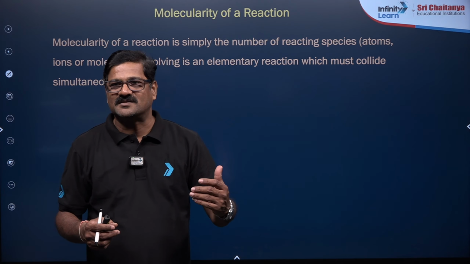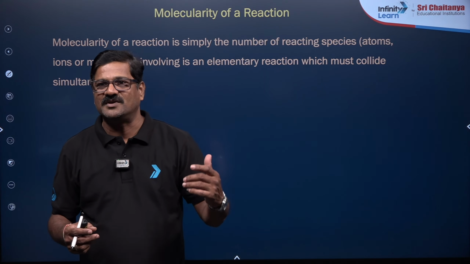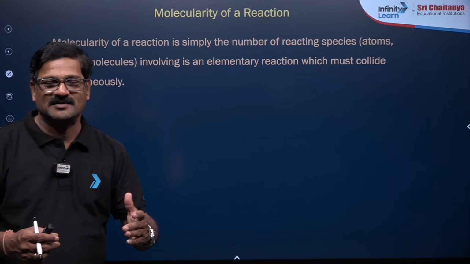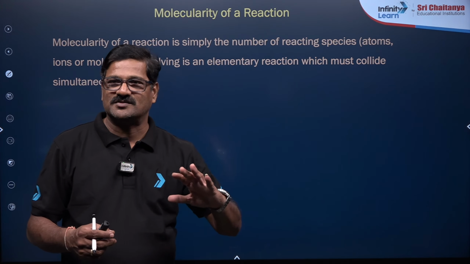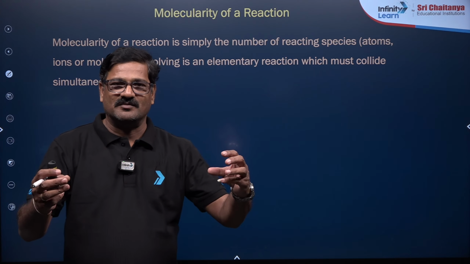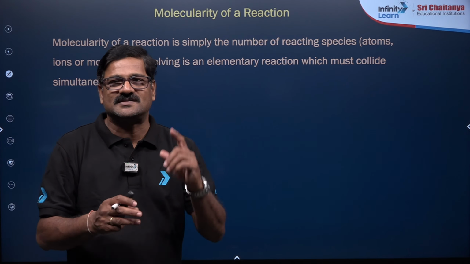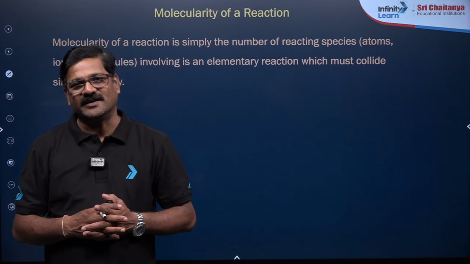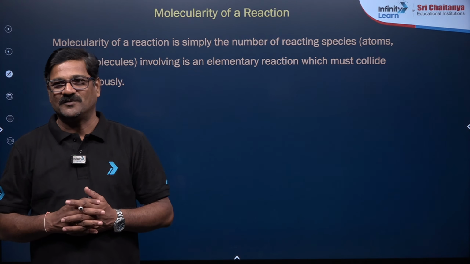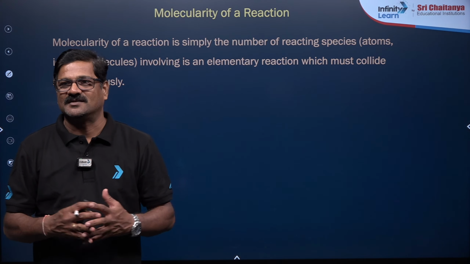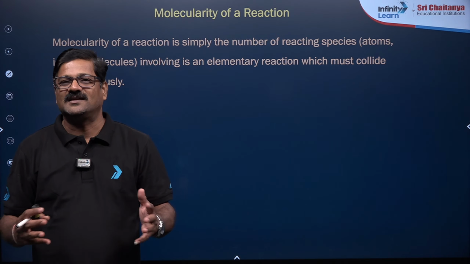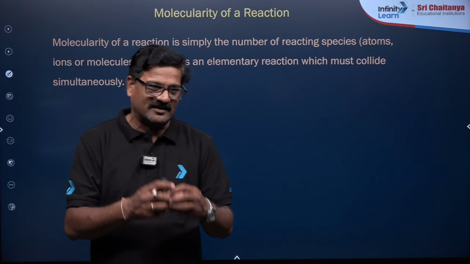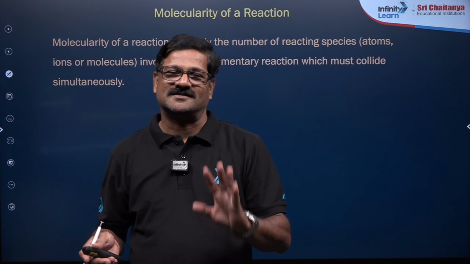Molecularity of a reaction is simply the number of reacting species, which could be molecules or ions or atoms, whatsoever, making a collision in a single step. A reaction with a single step is technically called an elementary reaction. The molecularity is the number of reacting species making a collision, that's it.